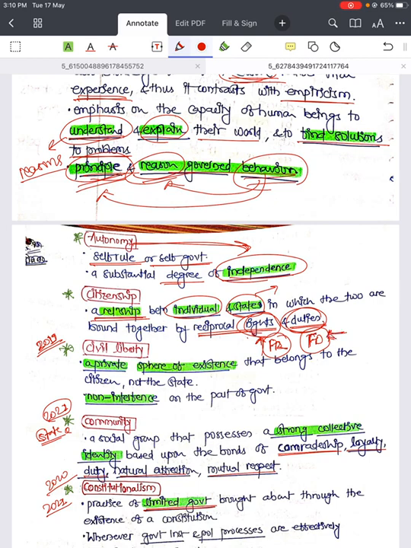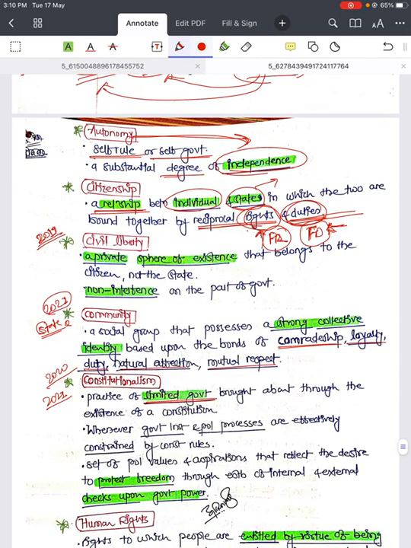So whenever there will be citizenship, there will be fundamental duties. Then civil liberty. This was asked in 2019. Slightly different, but this was asked. What do you understand by liberty? A private sphere of existence that belongs to the citizen and not to the state. It is non-interference on the part of the government. Here, civil liberty means non-interference of the government.